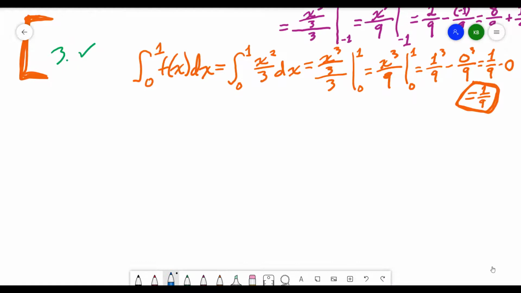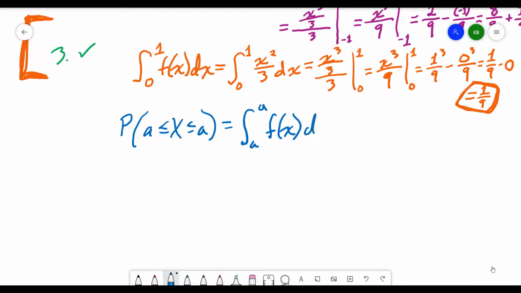So the math behind the probability of taking on a value of 0 for exactly 1 point, we have this idea that with a continuous probability distribution, the probability that, say, a is less than x is less than a, right? And we can throw an equals to or not, it's fine. It's going to equal the integral from a to a, f of x dx.